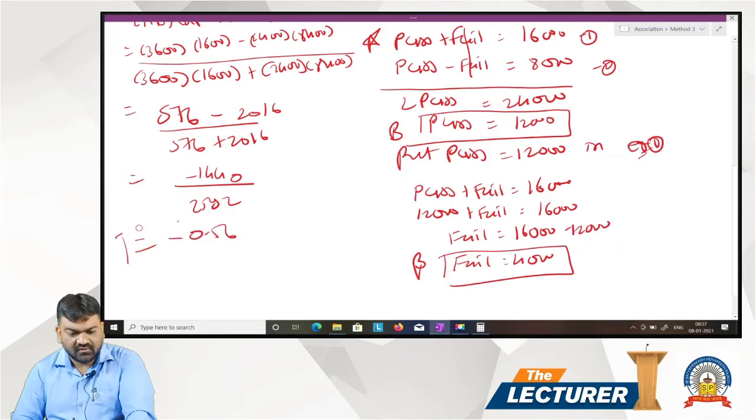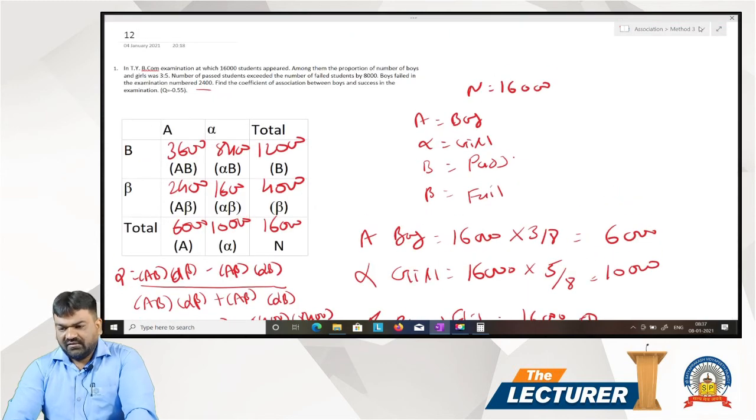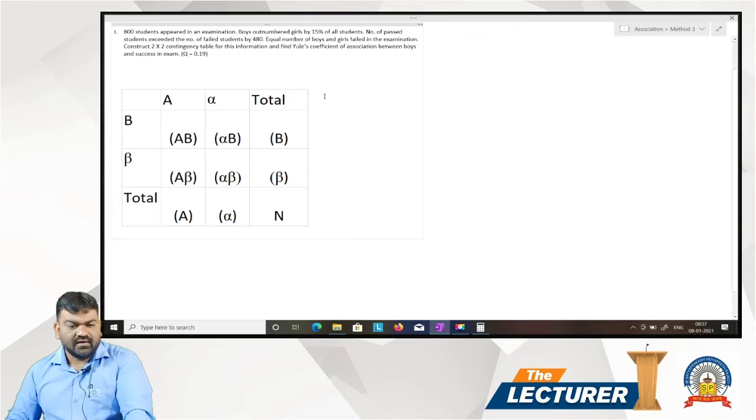This is your answer, 0.56. Next, example number 13, last of this type.